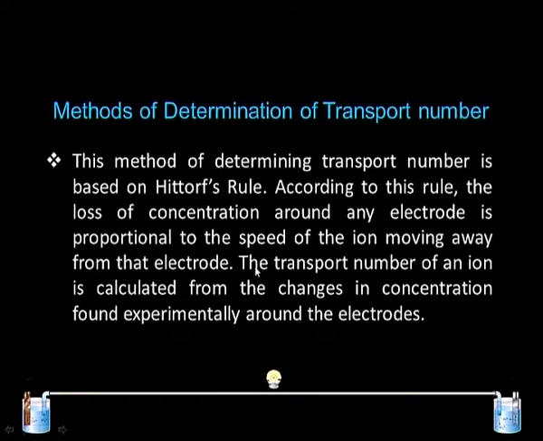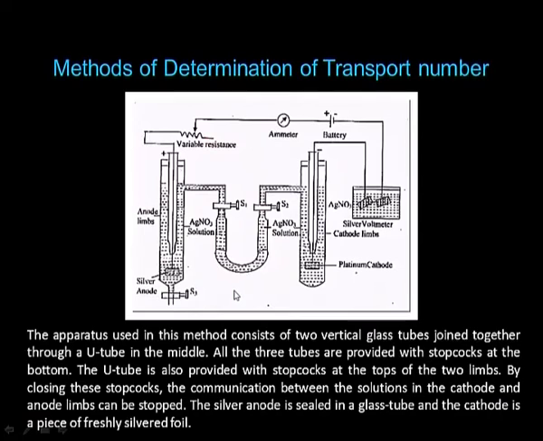There are basically two methods by which the transport number of any cation or anion can be measured. The first method is the Hittorf method. According to this rule, the loss of concentration around any electrode is proportional to the speed of the ion moving away from the electrode. The transport number of an ion is calculated from the change in concentration found experimentally around the electrode. In the Hittorf method, the apparatus used is made up of two vertical glass tubes joined together through a U tube.